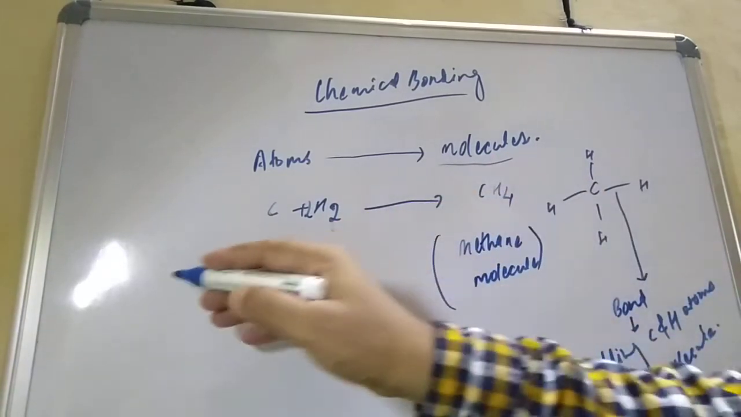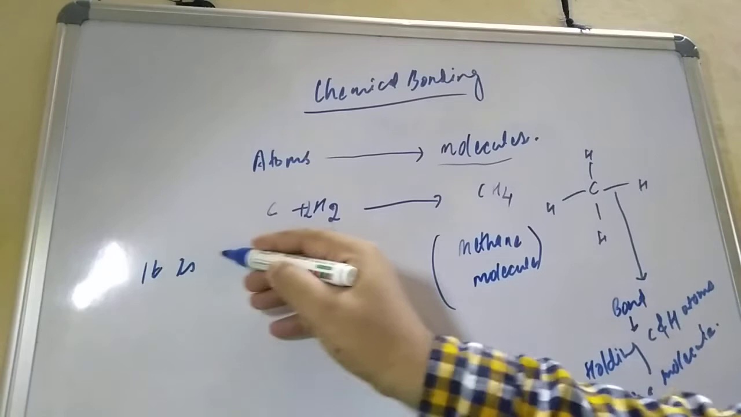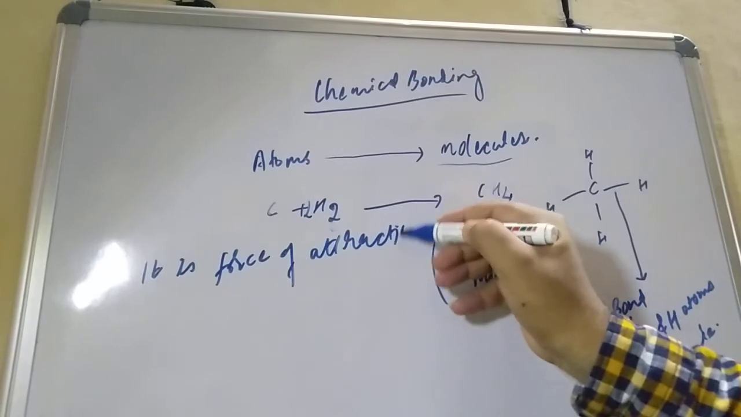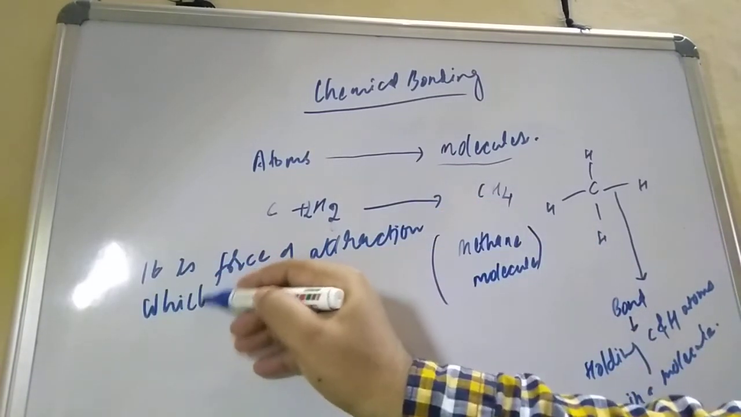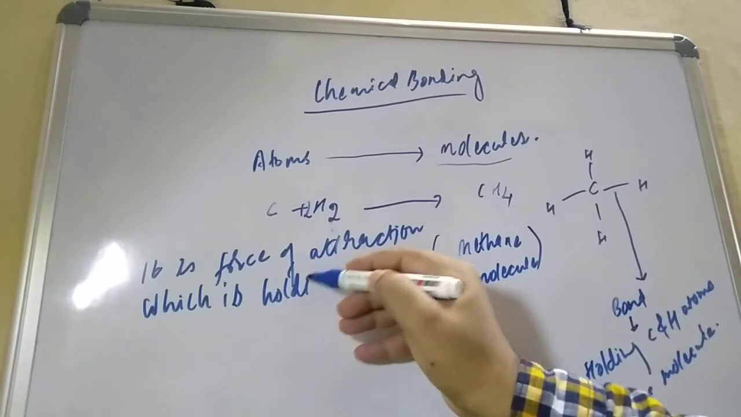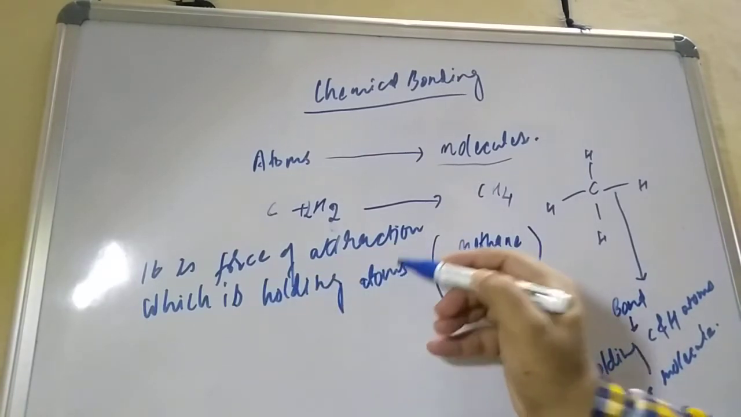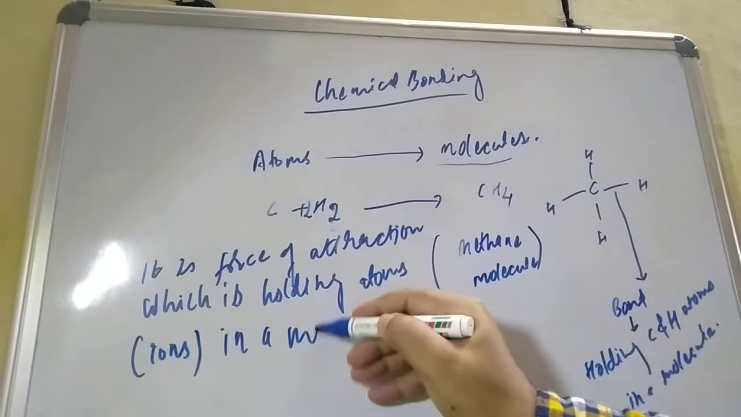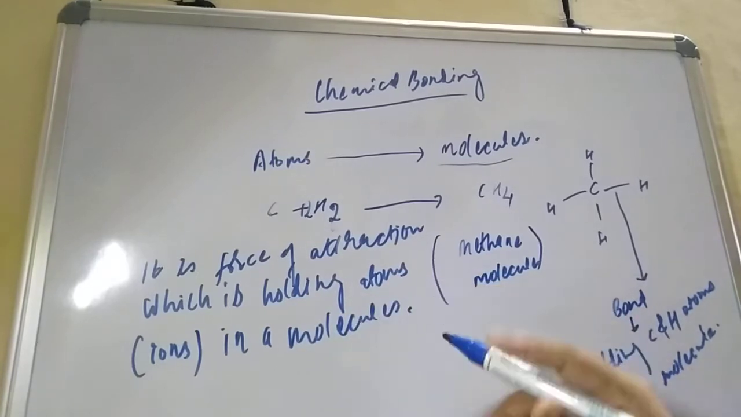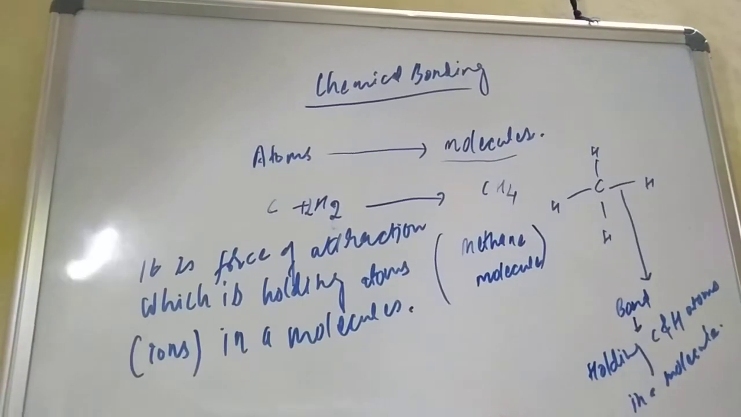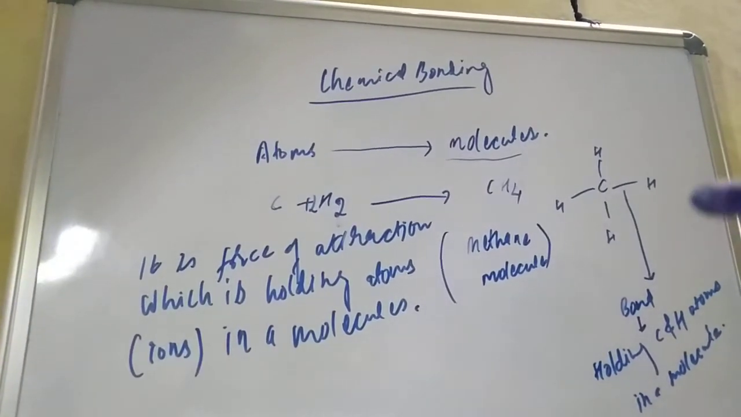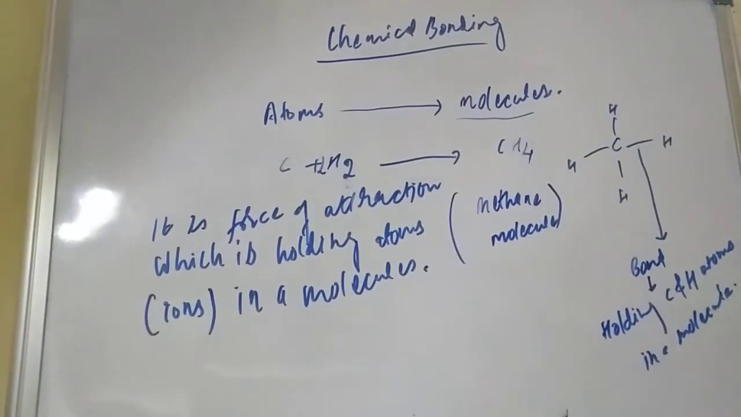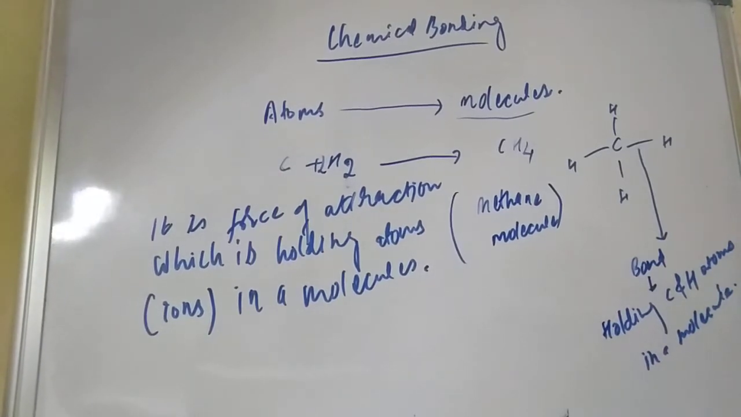That I am writing here. It is the force of attraction which is holding atoms, in brackets we can also write ions, in a molecule. So this is all about the chemical bonding definition, that is, the meaning of chemical bond. I explained that it is the force of attraction. A chemical bond is the force of attraction which holds the atoms together in a molecule.